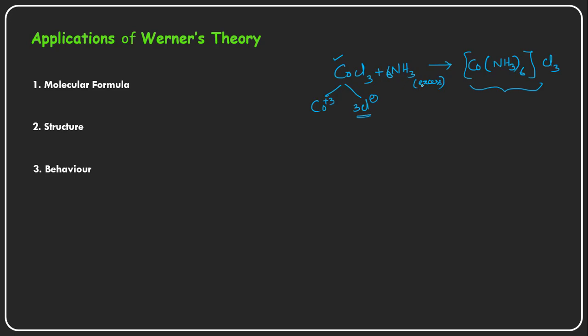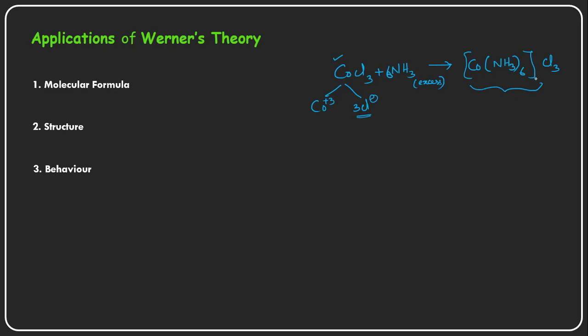But when the complex is formed, ammonia is not giving its own characteristic test, and like ammonia, cobalt is also not giving its own characteristic test. It has turned into one single entity, which has other properties, other behavior. The behavior is completely changed.